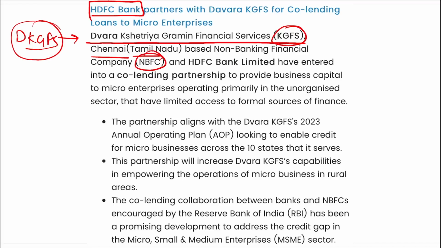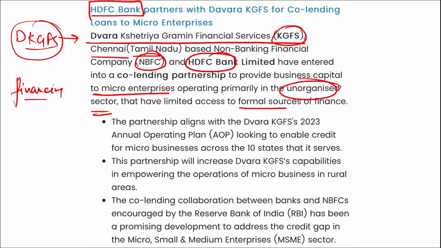It is an NBFC and they have partnered with HDFC Bank to provide financing to micro enterprises that are operating in the unorganized sector, right? The small businesses that are operating in the unorganized sector and do not have access to the formal resources of finance. So to them, providing finance will be done by HDFC Bank along with Dwara Kshetriya Gramin Financial Limited. Correct? And they are enabling this credit financing to almost 10 states recently.